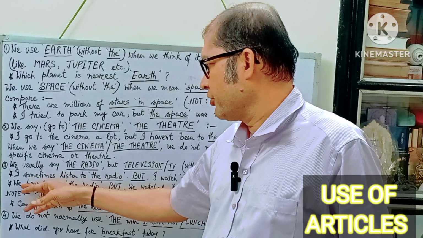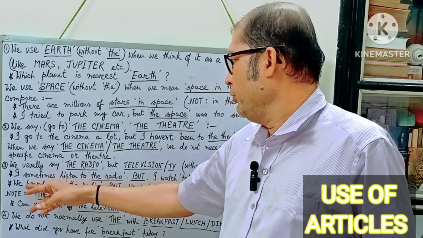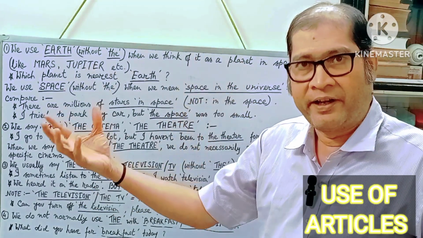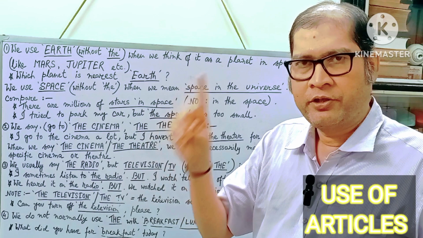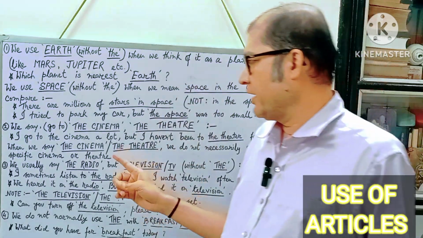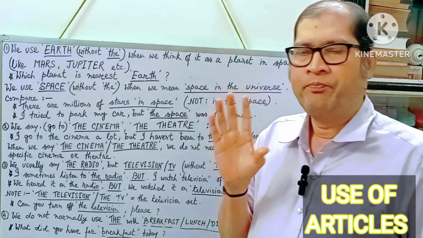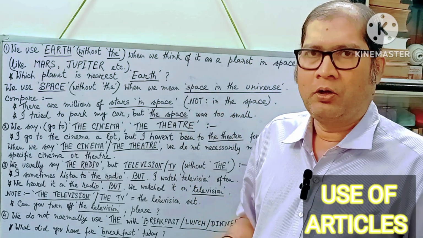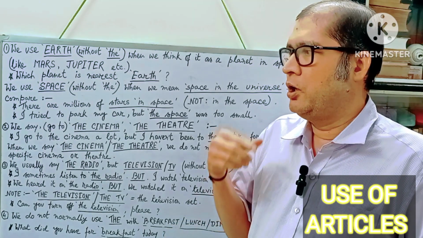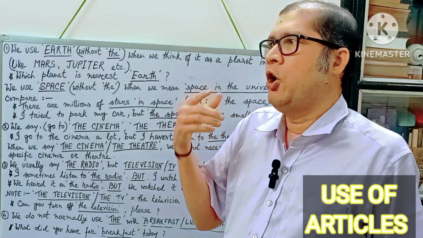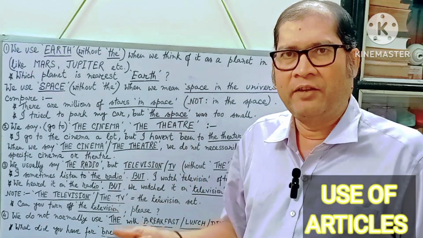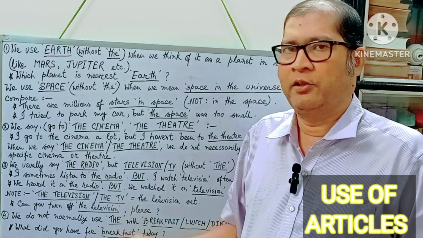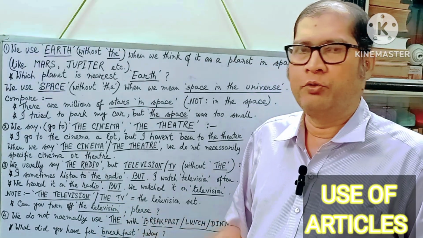Let's take this example sentence. We heard it on the radio. Something we heard on the radio. Before radio, always use on. In this connection, I would like to bring to your kind notice the fact that before any gadget, use the preposition on. Say on the radio, on television. So when you talk about some channels, we always use the preposition on. We do not say in.